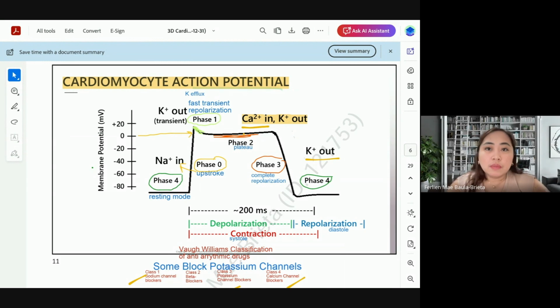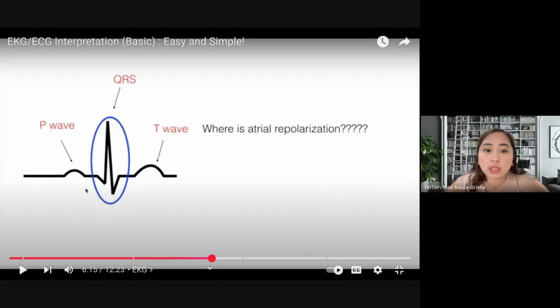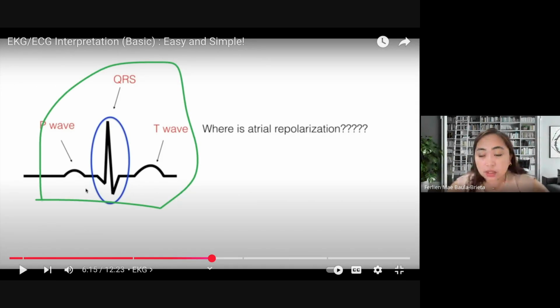In the earlier video, our expression of a heartbeat is through the ECG. It looks like this. One heartbeat expressed using an ECG.